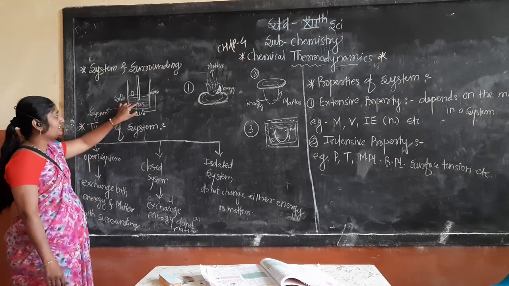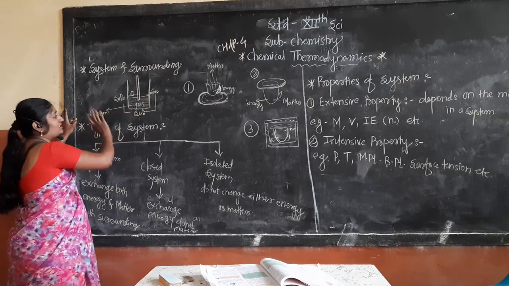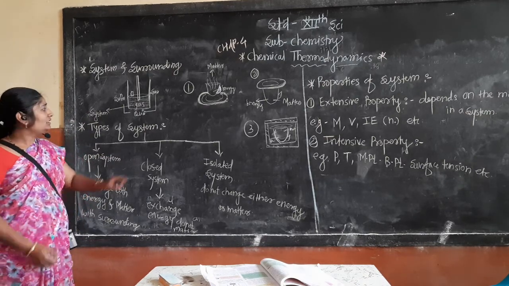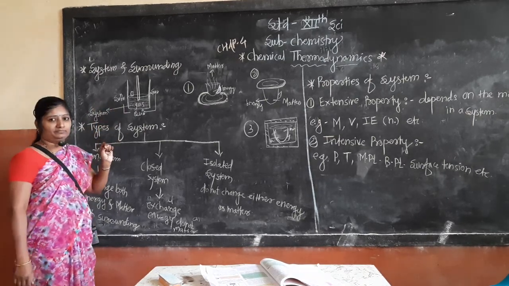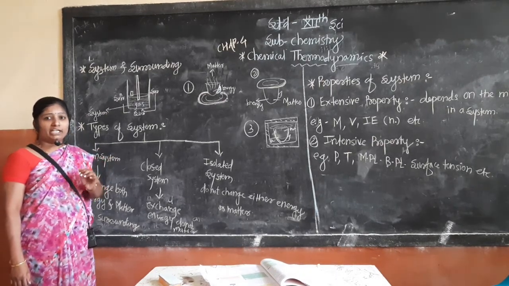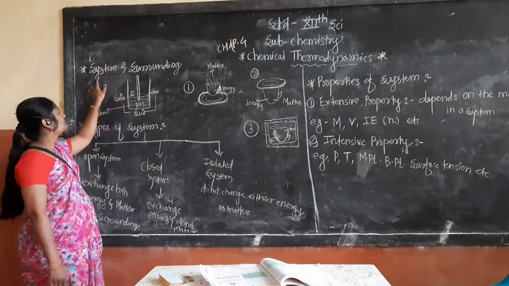The first part is the gas inside. The outside part is the surrounding. The definition of the system: a part of the universe.